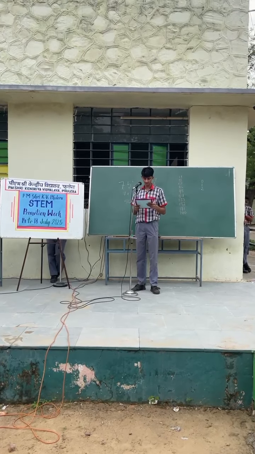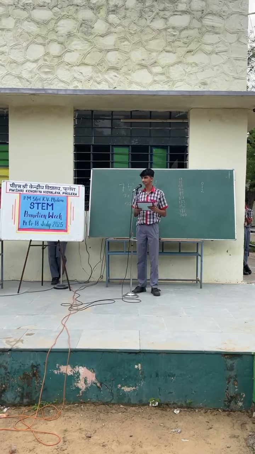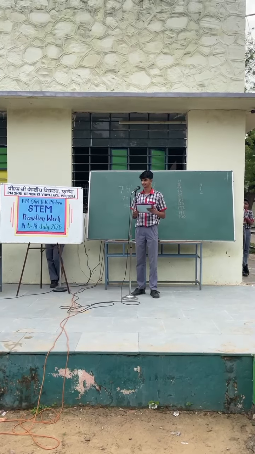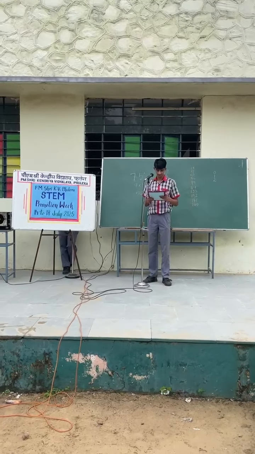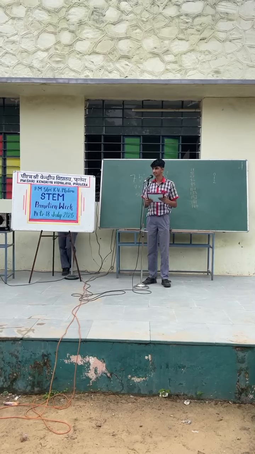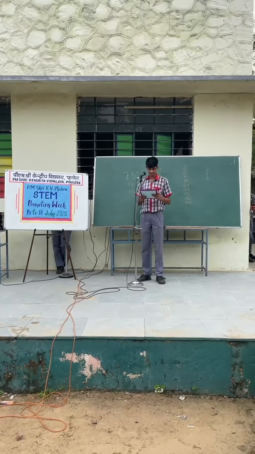My sixth question from class 6th. What is the circumference of a circle? I repeat my question. What is the circumference of a circle? Yes, your answer is correct. The circumference of a circle is 2 pi r.